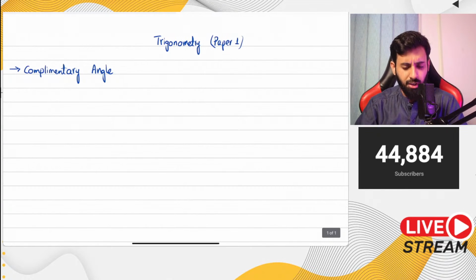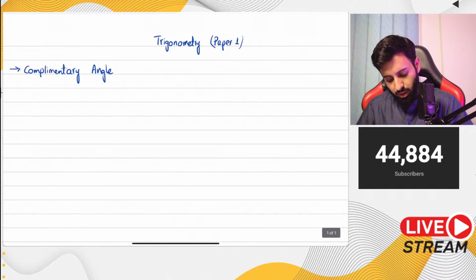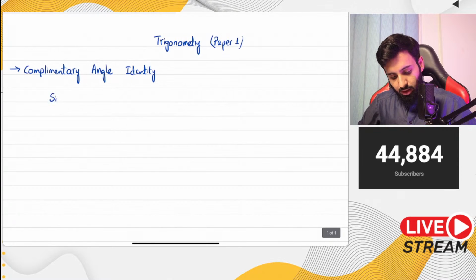Now, I'm not sure if that's how you spell complementary. I think it's with an E at the end, but let me check. Yeah, okay, I've done it correctly. Complementary angle identity. This identity is basically sine of 90 minus theta is equal to cos theta, and cos of 90 minus theta is equal to sine theta.